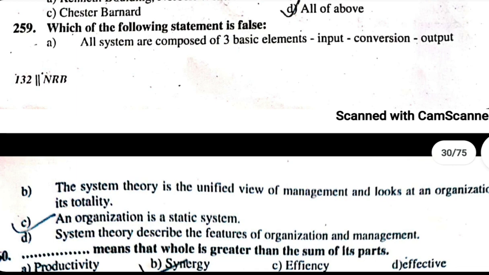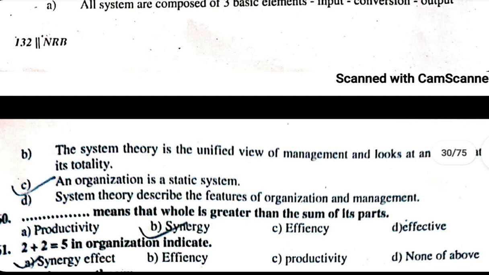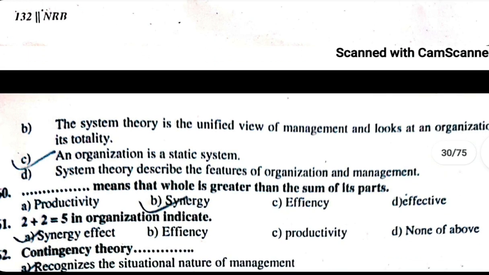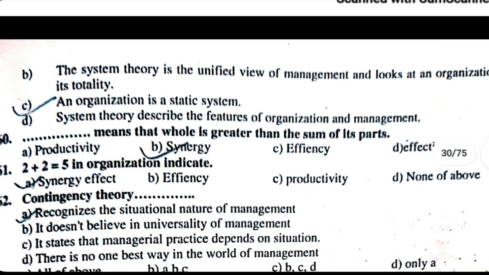260. Dash means that whole is greater than sum of its part. The correct answer is synergy. 261. 2 plus 2 equals to 5 in organization indicate synergy effect. 262. Contingency theory recognizes the situational nature of management.